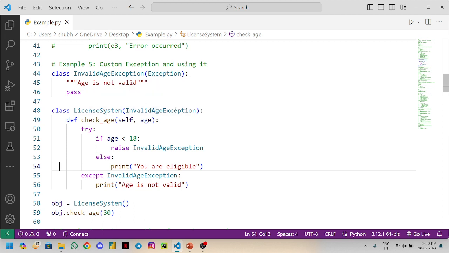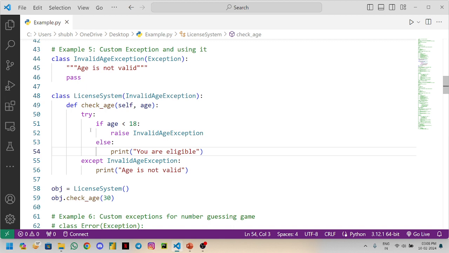This is the inheritance we are doing, base class and child class. We define check_age(self, age). In try, if age is less than 18, raise InvalidAgeException, or else you are eligible. Except InvalidAgeException, age is not valid.